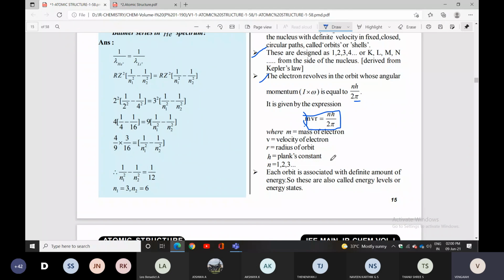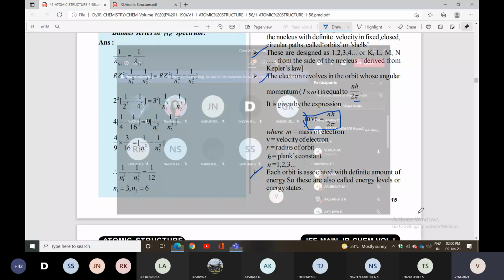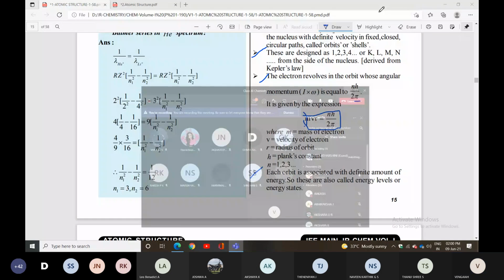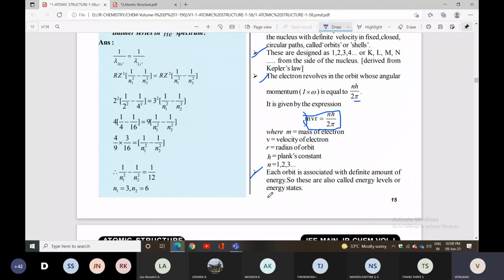1, 2, 3 you can write. So in this case, each orbit is associated with a definite amount of energy. So these energies are called energy levels, or I can say energy state.